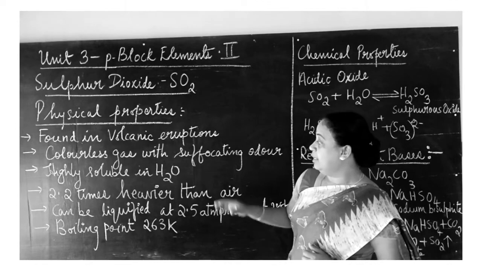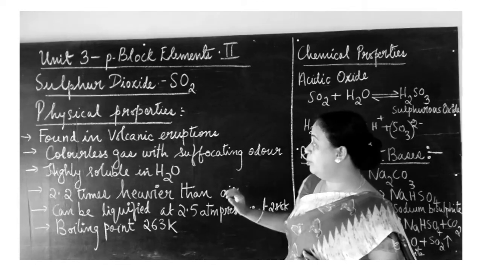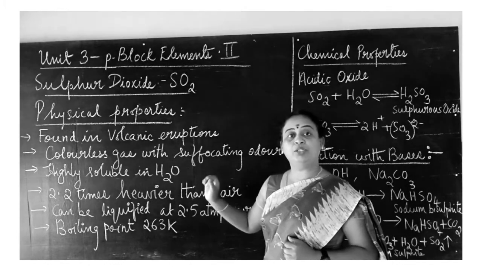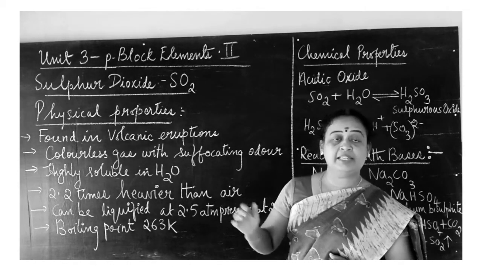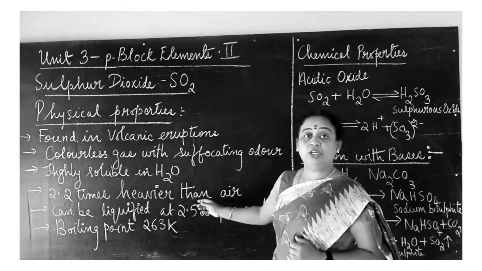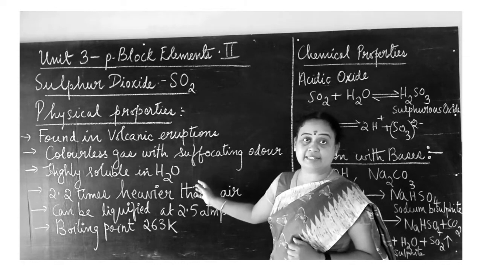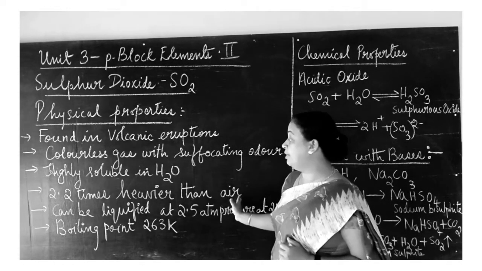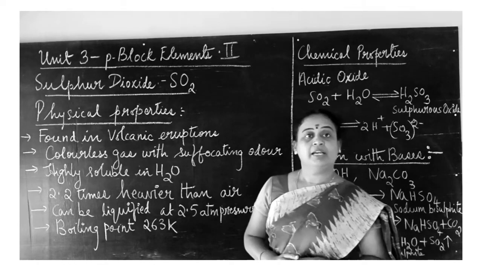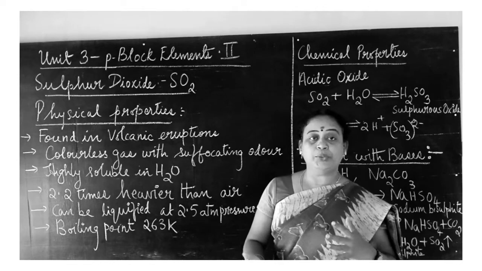This gas is highly soluble in water and it is 2.2 times heavier than air, so its density is more. It can also be liquefied, that means it can be made into liquid.